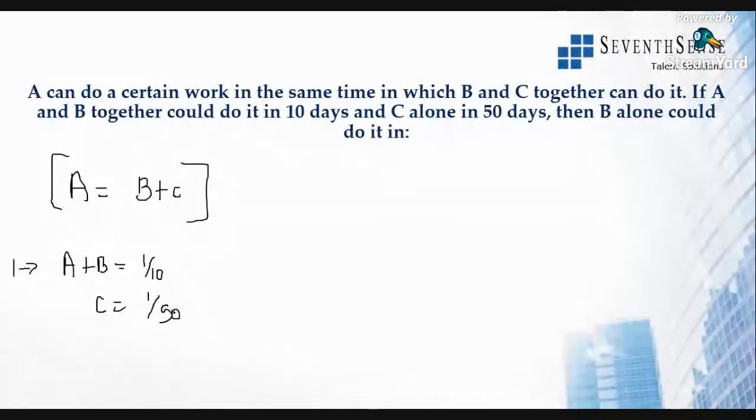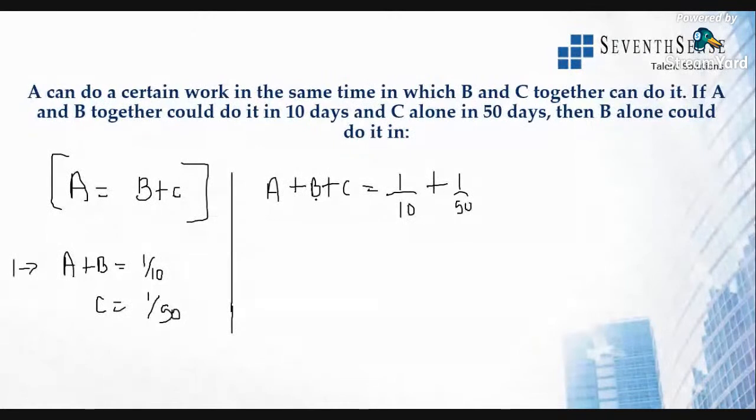We'll just find out how much of the work all three do when combined. We know A plus B plus C is equal to 1 by 10 plus 1 by 50.